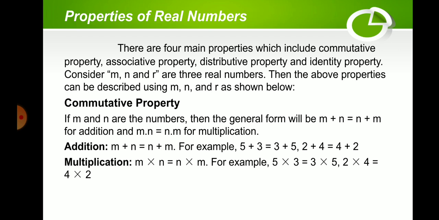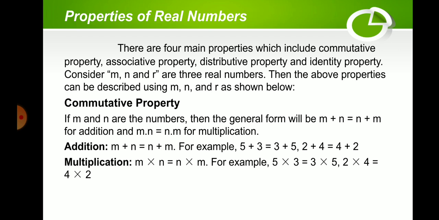Commutative property: if M and N are real numbers, then the general forms will be M plus N equals N plus M for addition, and M times N equals N times M for multiplication.